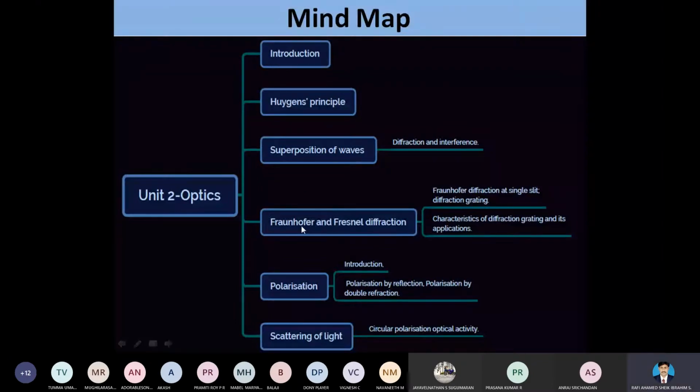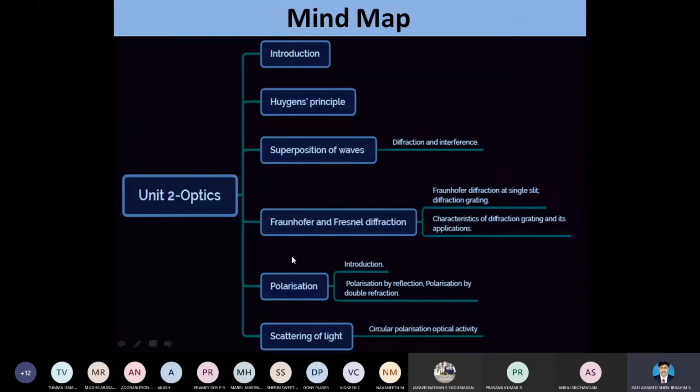For Fraunhofer diffraction, we are going to measure the diffraction for a grating material under a single slit. Along with that, we are going to study its characterization and the application. Then in optics, we are going to study the term polarization. Finally, we are going to end the unit with the scattering of light.